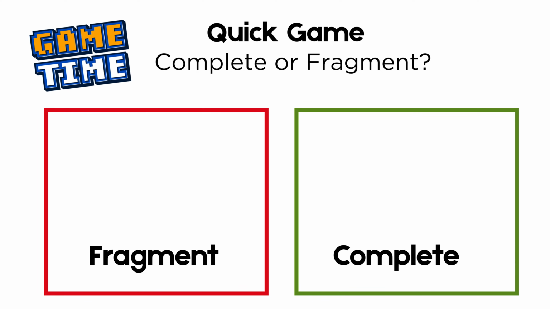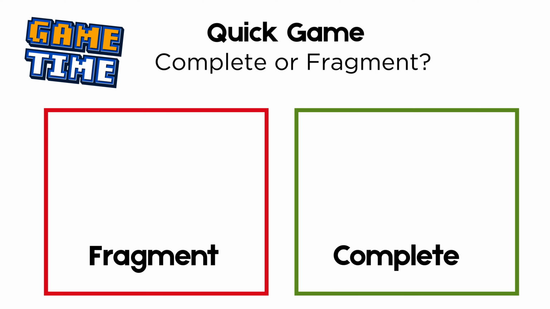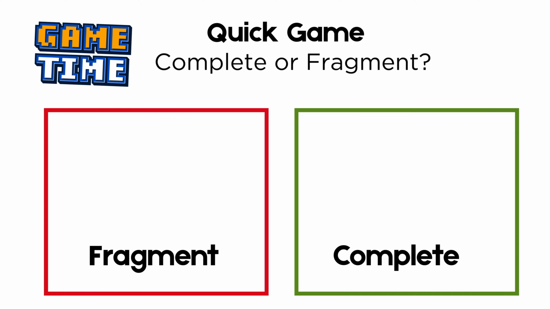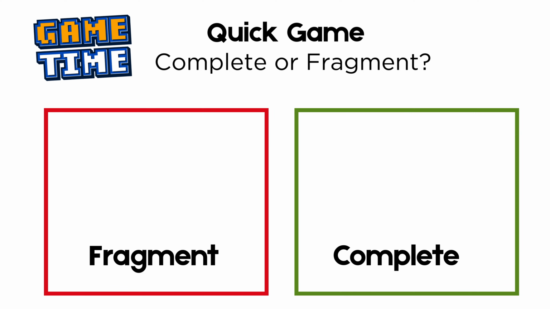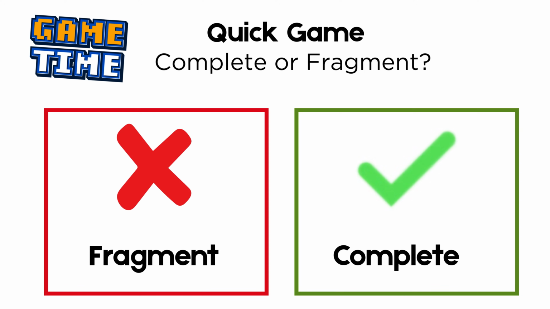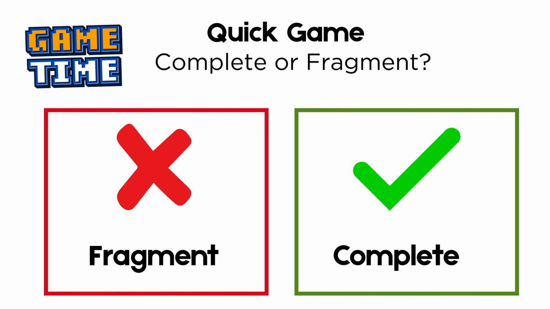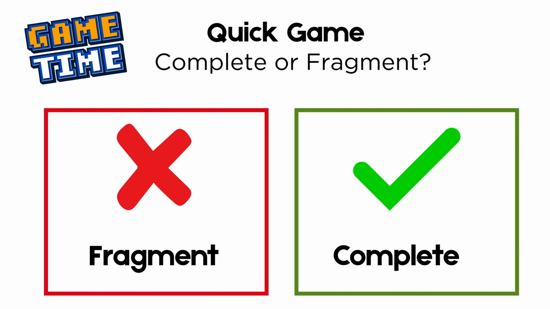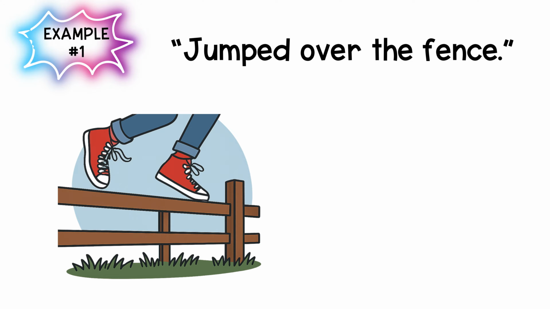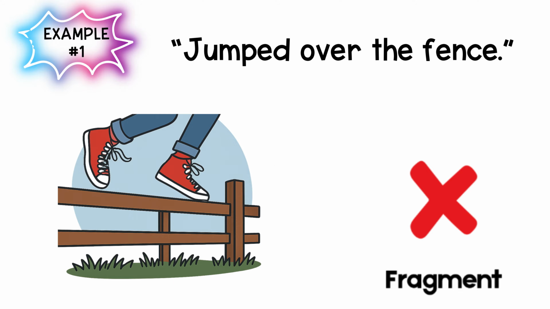Let's play a game. You guess? Complete sentence or fragment. Look at the sentence or phrase and tell whether it's a fragment or a complete sentence. Example number 1. Jumped over the fence. Is this a fragment or a complete sentence? This is a fragment. Who jumped over the fence? There's no subject.